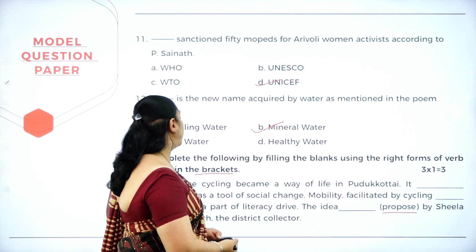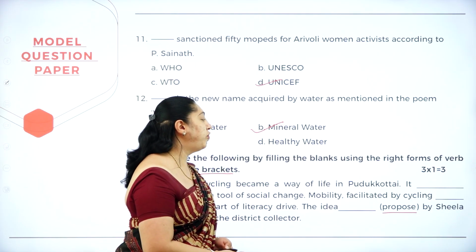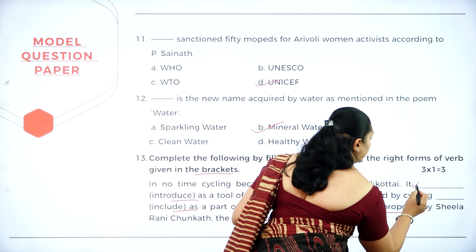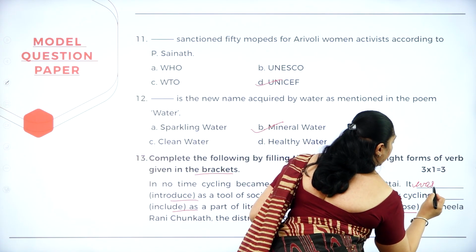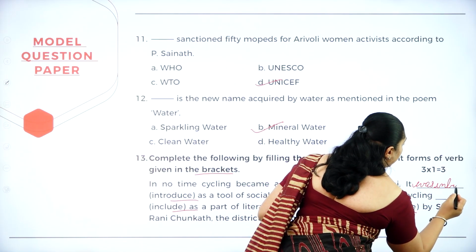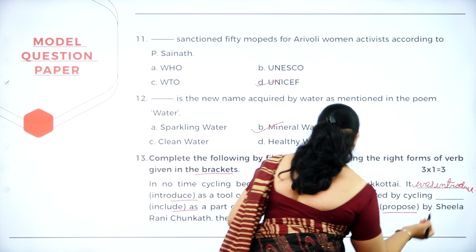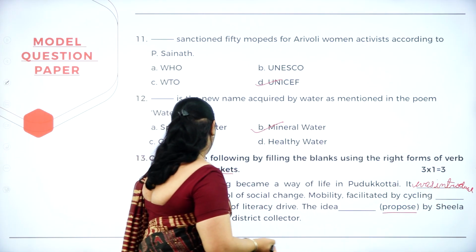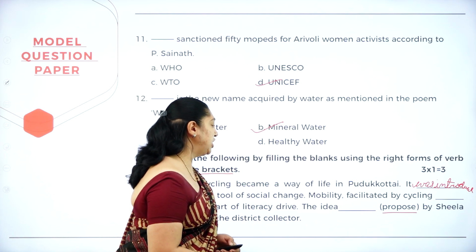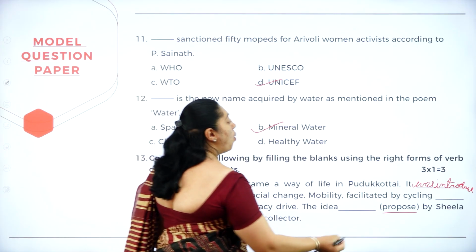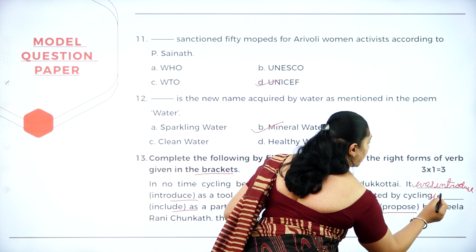In no time, cycling became a way of life in Pudukkottai. It was introduced as a tool of social change. Mobility facilitated by cycling was included.